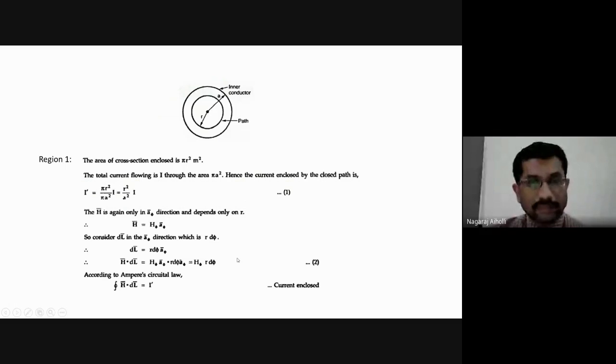Within the outer conductor here. That means now we are considering the region where r is greater than b and less than c. Radius r, whatever we are considering, it is greater than b and less than c. I'll show it in the main figure.